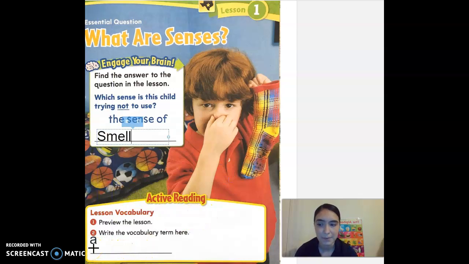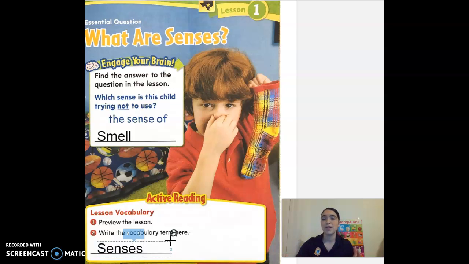Today we have one vocabulary word that we're going to use, and it's called senses. Okay, make sure you write this down on your paper nice and neatly. All right, great job guys. We're going to talk about our senses today.